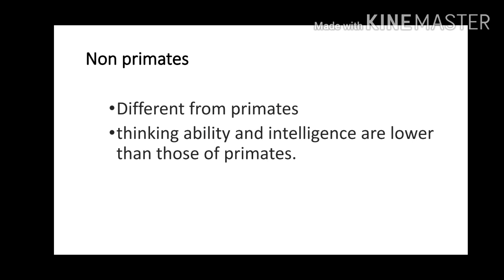As compared to we human beings or we primates, the non-primates have lower thinking ability and they exhibit the oestrus cycle. See, the primate exhibits a menstrual cycle in which there is a loss of blood. There is a blood flow after each 28 days.